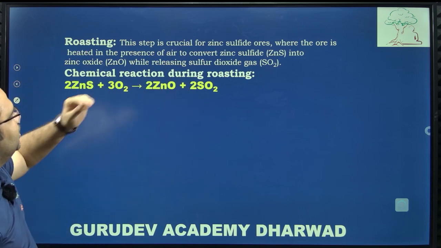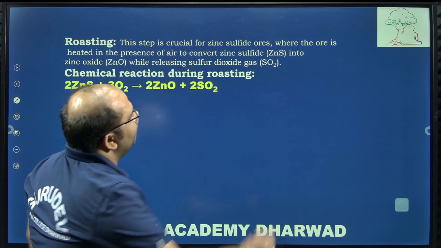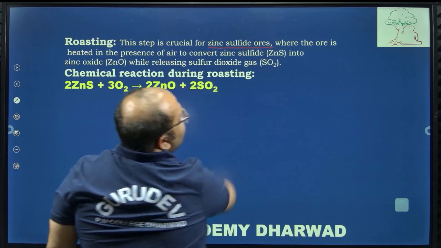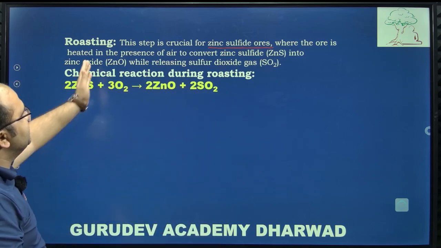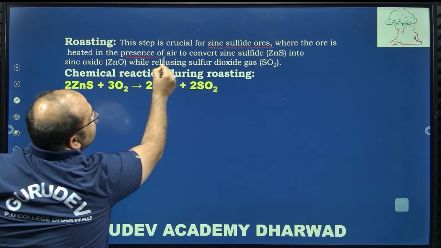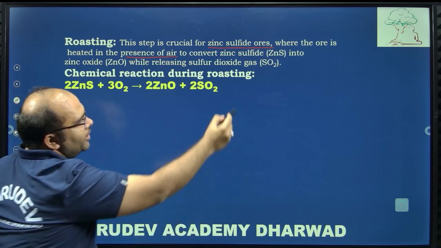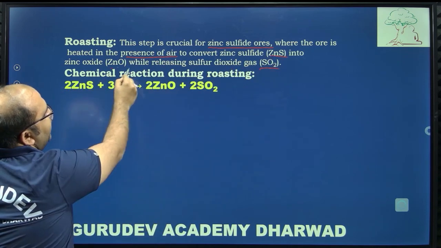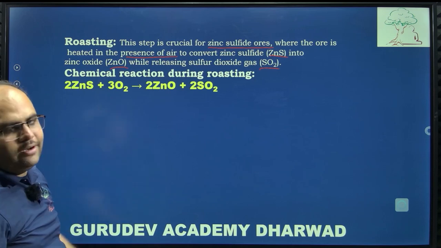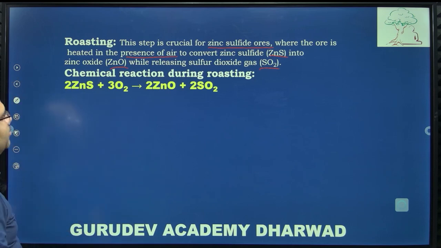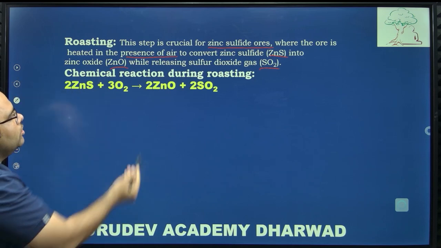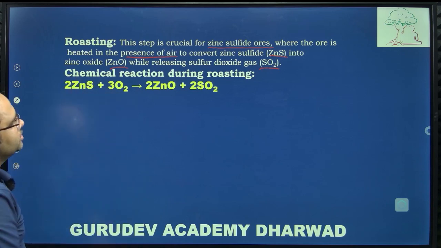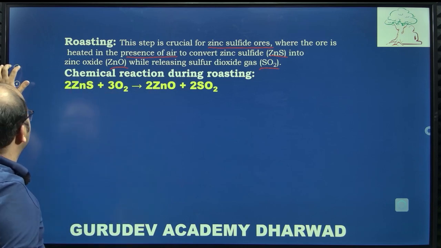In the roasting process, what are we doing? The zinc sulfide ores. Here zinc sulfide ore is heated in the presence of air, converting it to zinc oxide with removal of sulfur dioxide. Just observe the chemical reaction. Zinc sulfide ore treated with oxygen forming zinc oxide and sulfur dioxide.